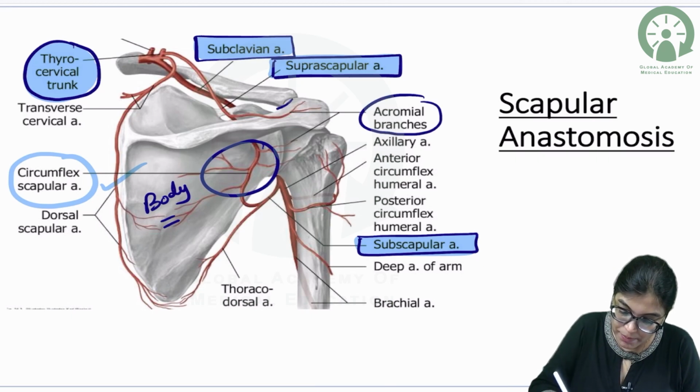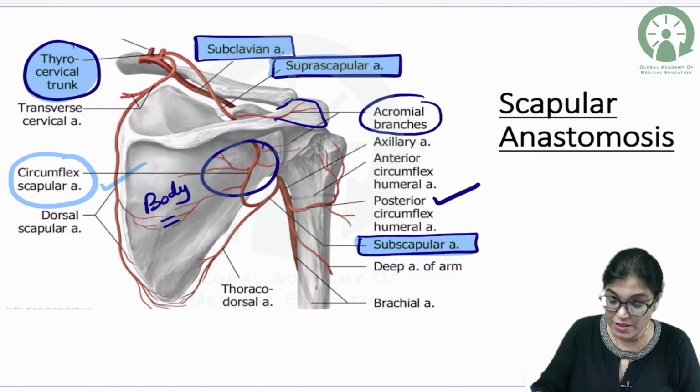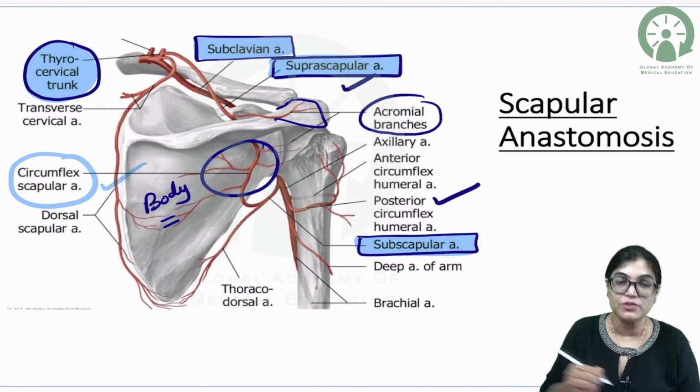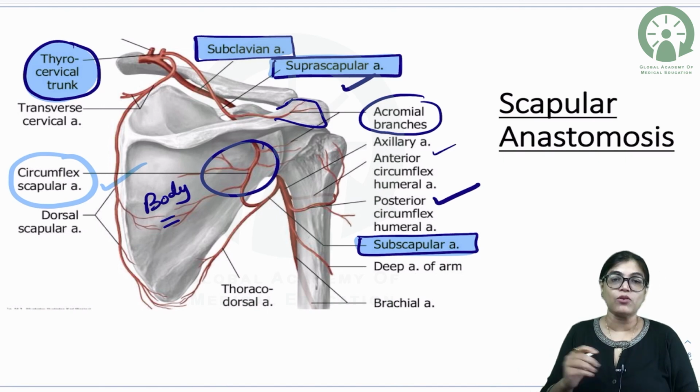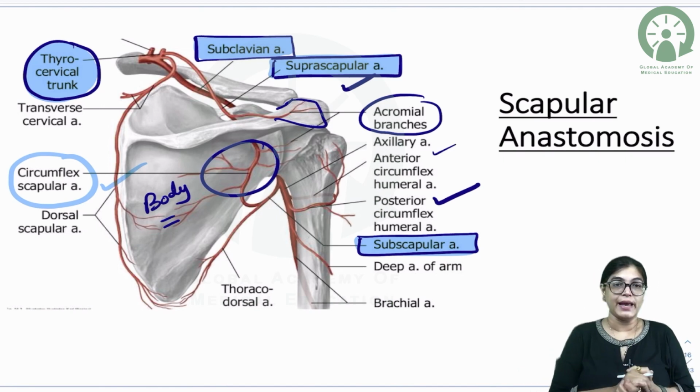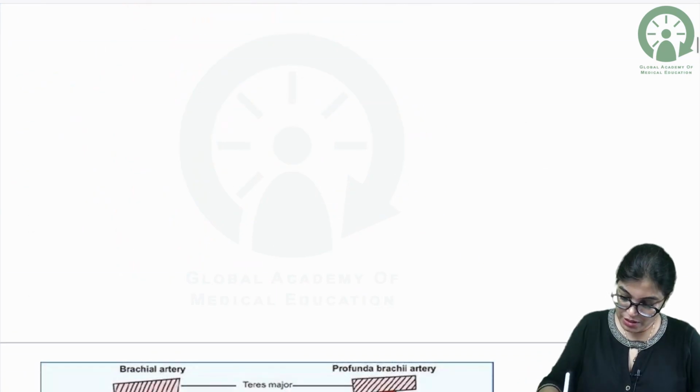Around the acromial part, the acromial branches of the posterior circumflex humeral artery, which is a branch of the third part, and the acromial branches of the suprascapular, along with the acromial branches of the thoracoacromial artery, also form the anastomotic network. So please write down scapular anastomosis.